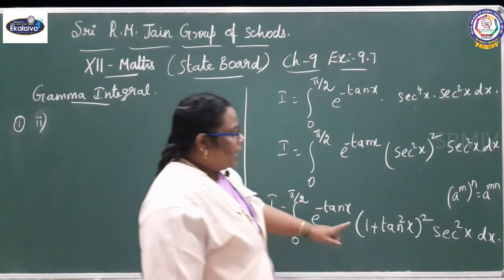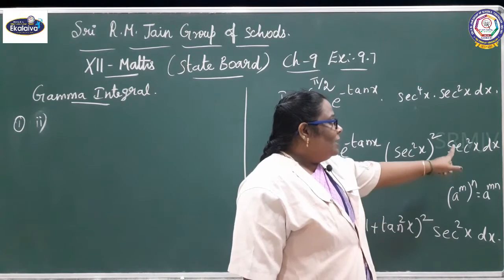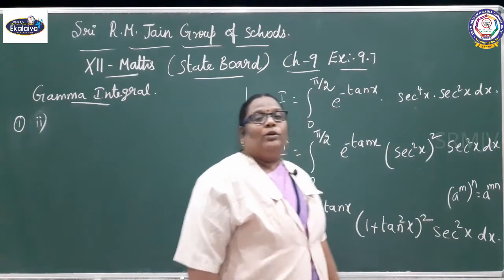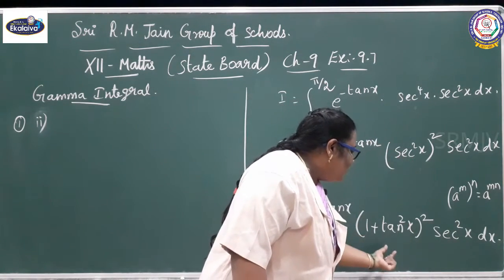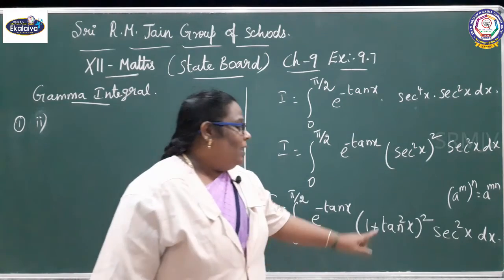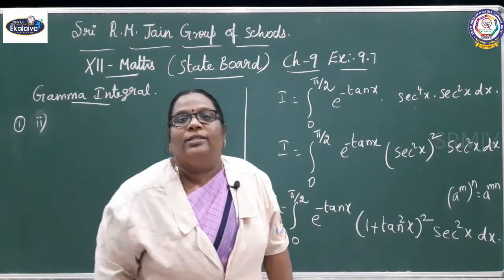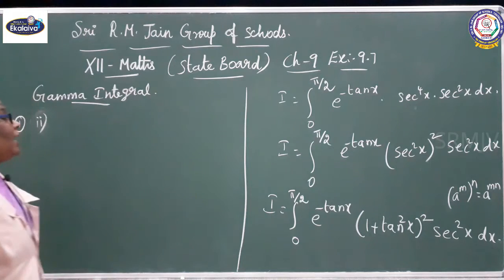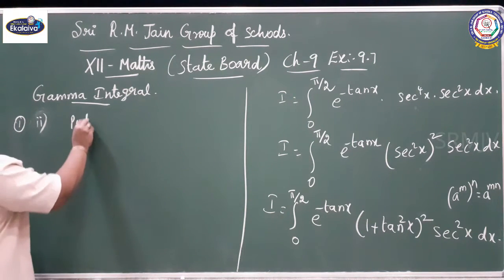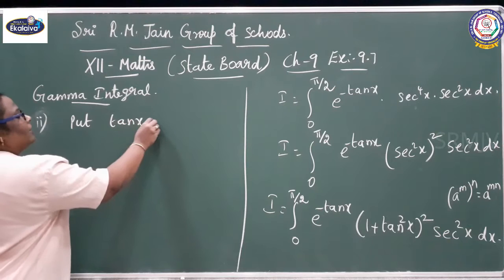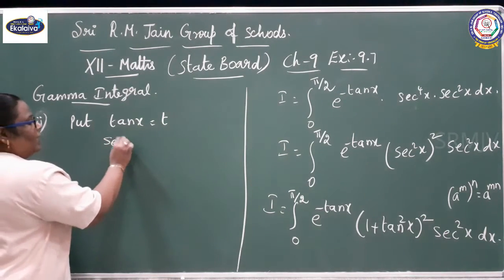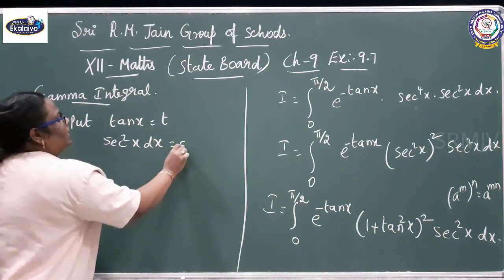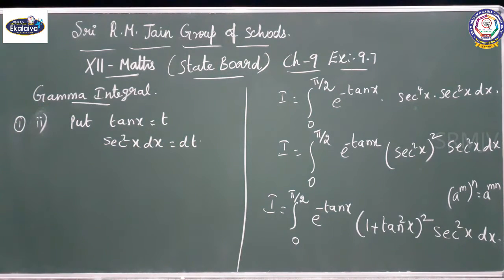You can take it as tan x equal to t. I kept secant square x as it is because differentiation of tan x equal to secant square x. I can split secant square x equal to 1 plus tan square x, but differentiation of tan x is nothing but secant square x. Put tan x equal to t. Differentiate with respect to x on both sides: secant square x dx equal to dt.